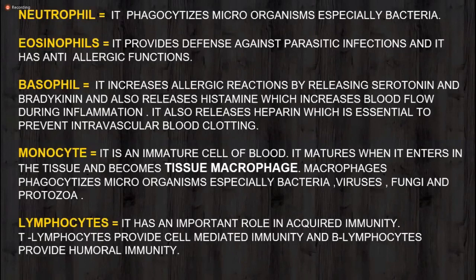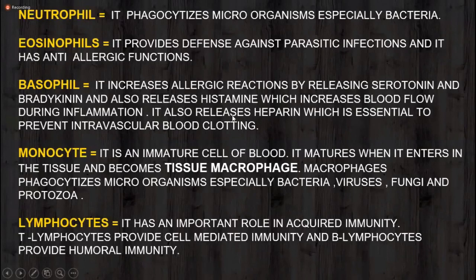Okay. So eosinophils provide the defense mechanism against the parasitic infection, and they also have an anti-allergic function. In allergy too it works as anti-allergic because of releasing some interleukins or cytokines. You will see all these functions in detail in the later lectures of white blood cells, but briefly I'm discussing these functions. Basophil increases allergic reaction by releasing serotonin, bradykinin, and histamine.